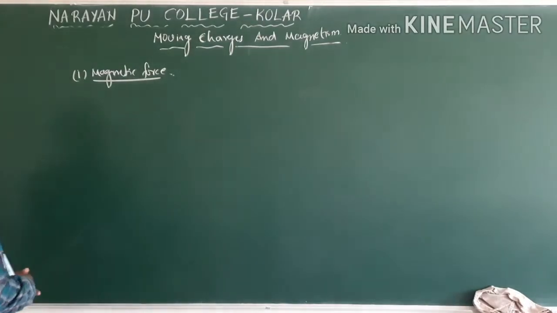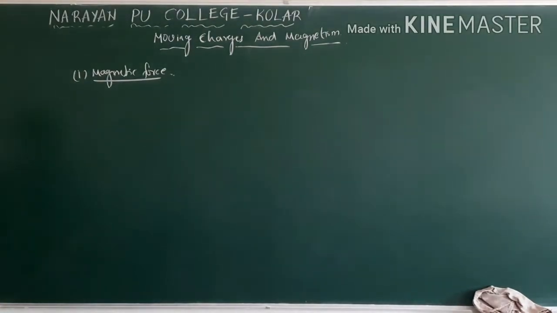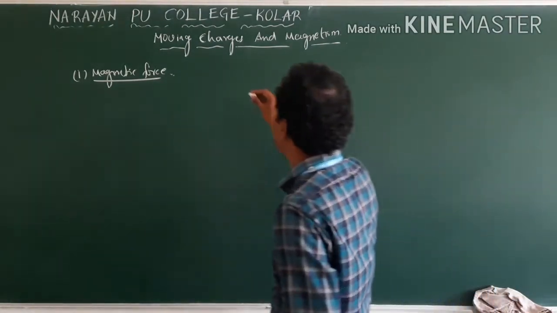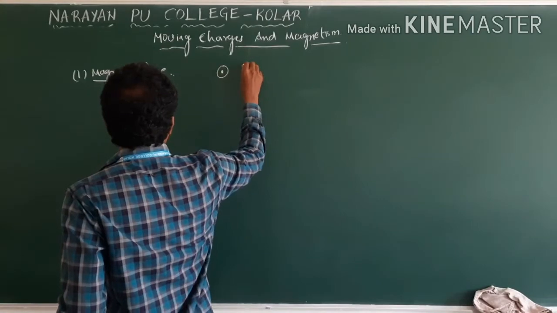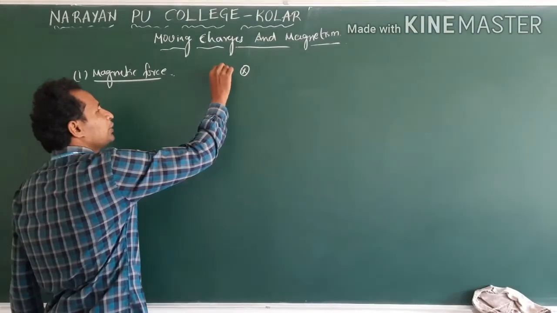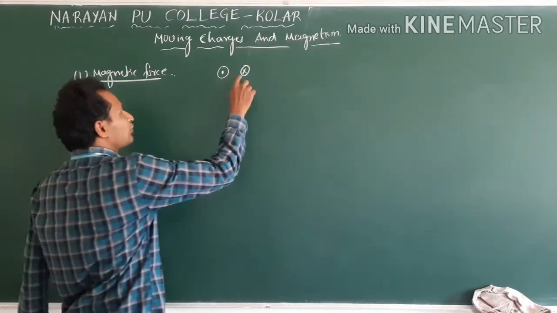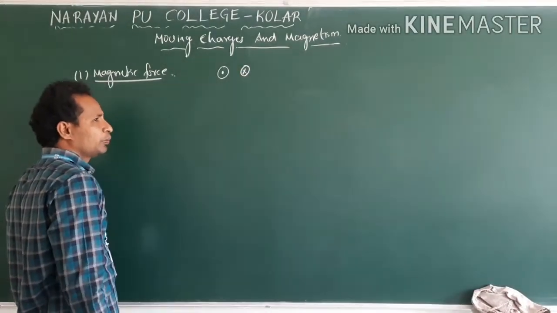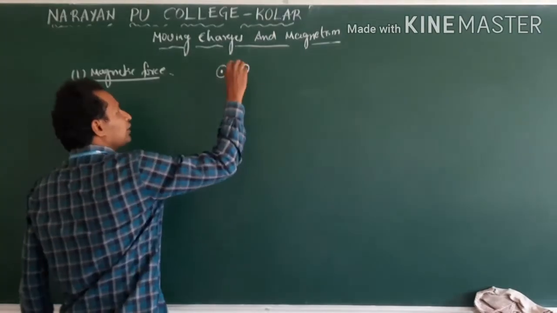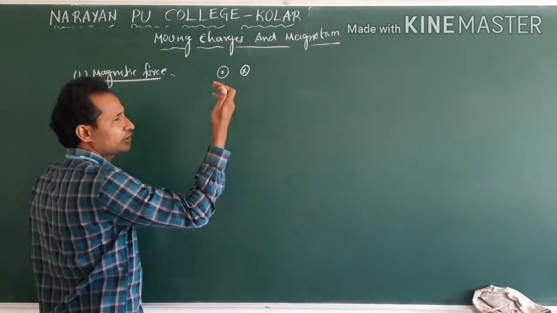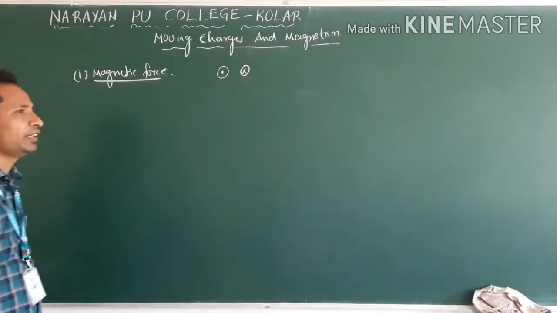Magnetic force means a charged particle enters into a magnetic field. Here we use two symbols: one is dot, another one is cross. Dot means the field is coming out of the board. Cross means the field is moving into the board. Sometimes we call it out of the plane or into the plane. Clear?